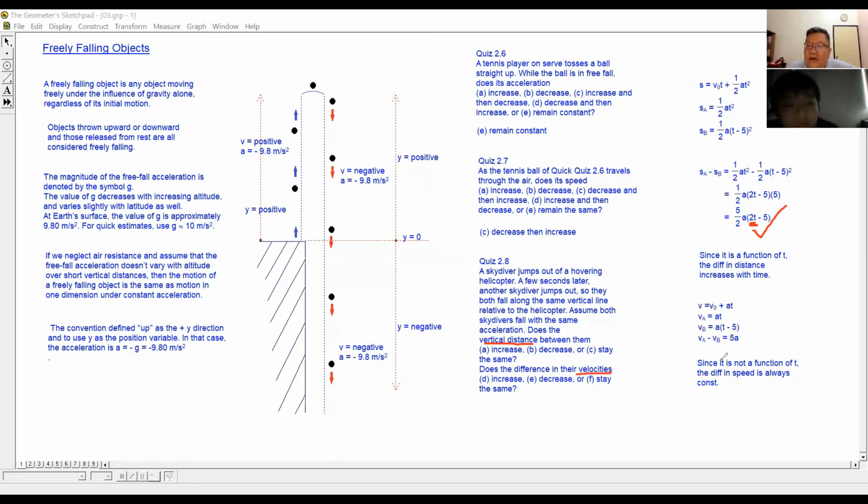The difference in velocity does not depend on time. It is fixed, always constant. This thing is just like a mathematical proof.